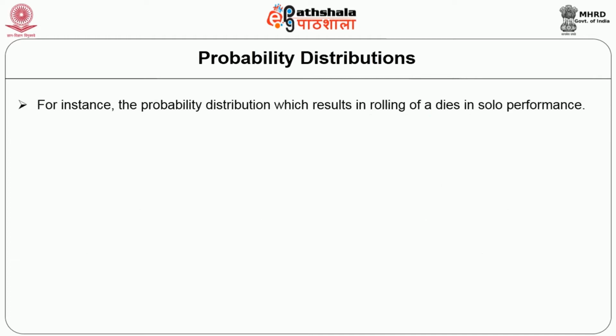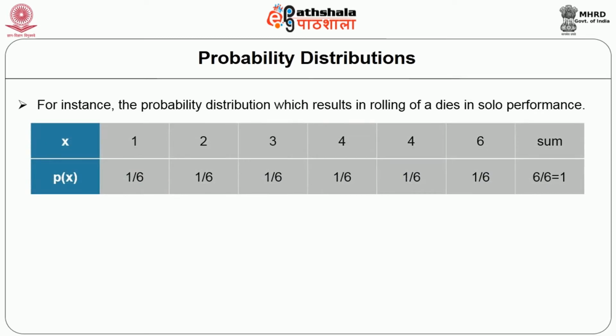For instance, consider the probability distribution which results from rolling a die. This is discussed in detail in the table above. Look at table 1. It shows very clearly how a single fair die is represented. A die has 6 different outcomes, and the probability of x is 1/6 for each. So the total sum of probabilities is 6 by 6, so it results in 1. So the probability of a positive occurrence will be 1, and if it is a negative occurrence it will be 0.